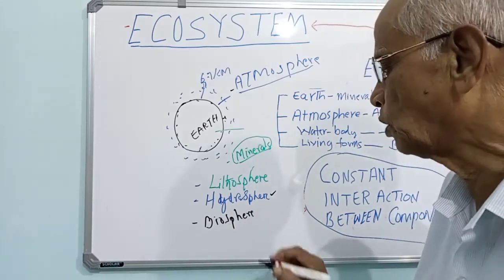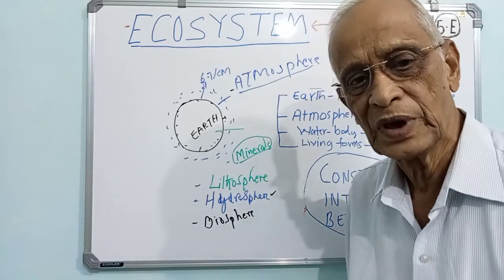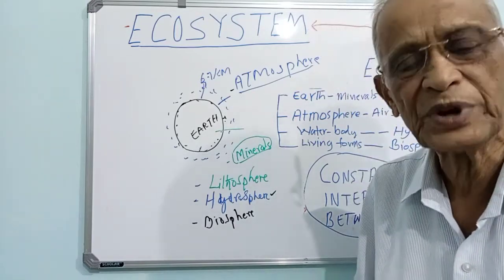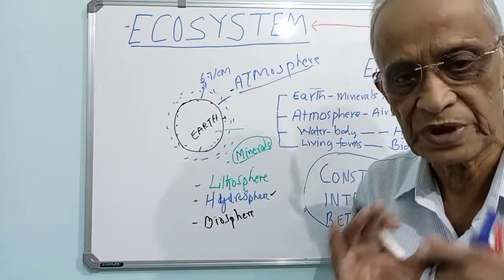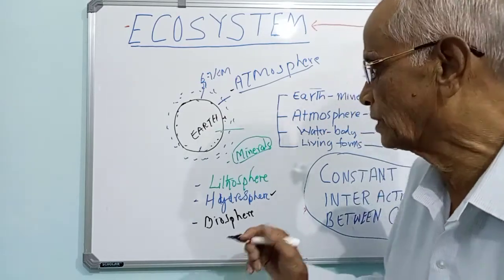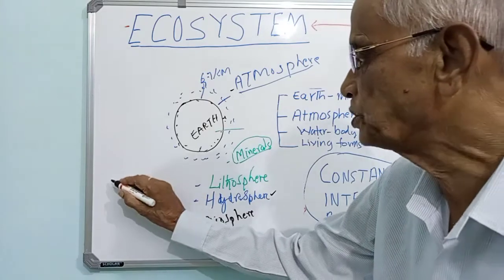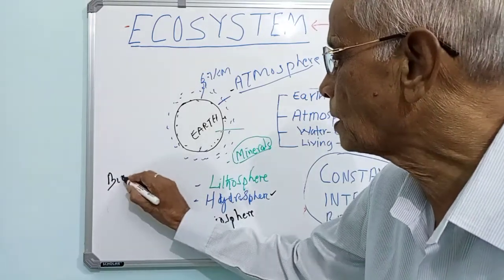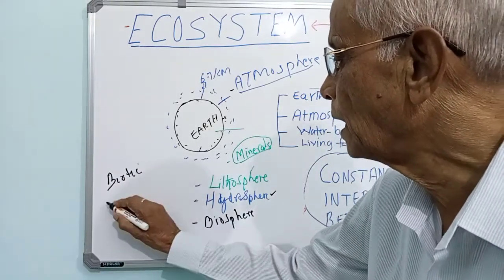So we can now say that Earth inhabits all the living beings and also non-living beings, which you have learned in your lower classes as biotic and abiotic.